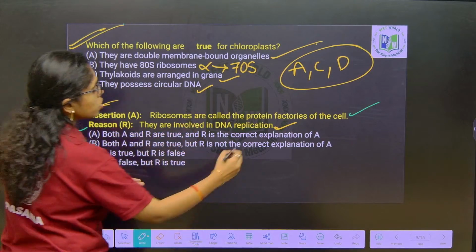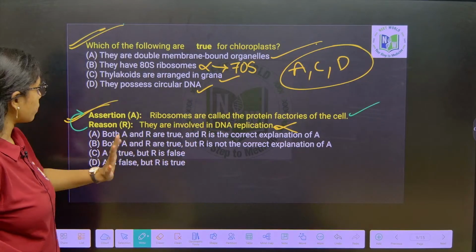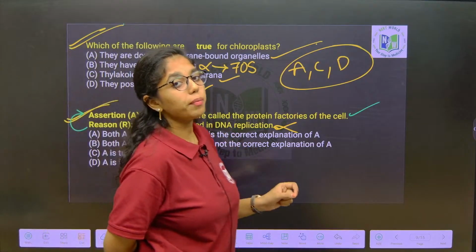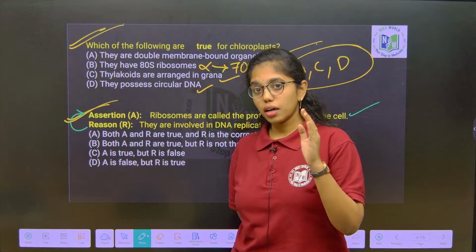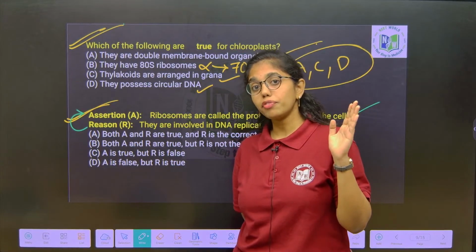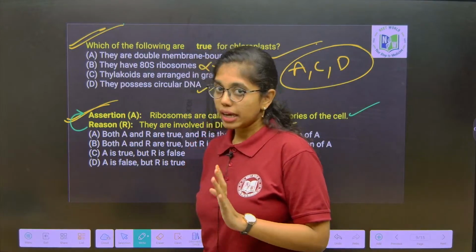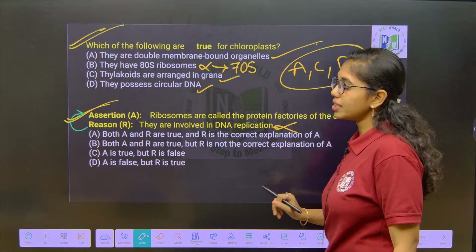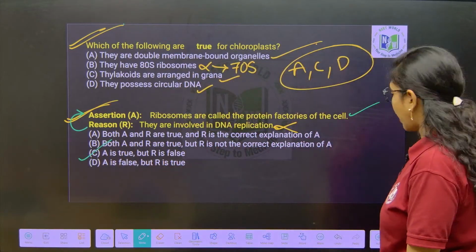Wrong. Okay, so the assertion, look into it carefully again. Ribosomes are called the protein factories of the cell. Ribosomes are never involved in DNA replication. rRNA, for example, is involved in the processes of transcription and translation, but never in replication. So yes, here A is true and R is false. In that case, what option do we have to opt for? Option 3 will be the right answer.